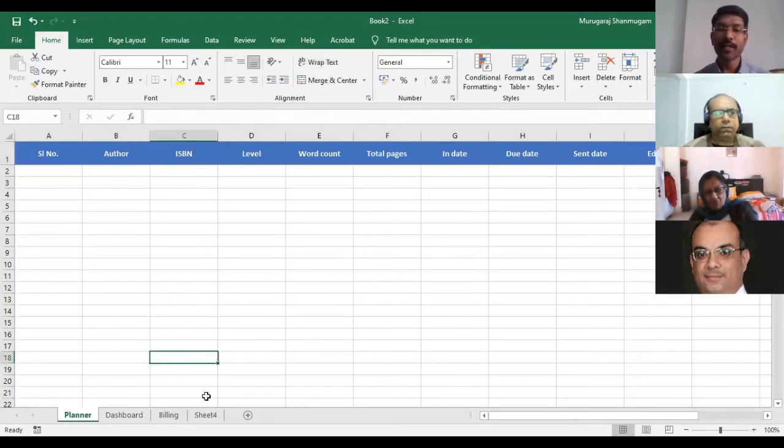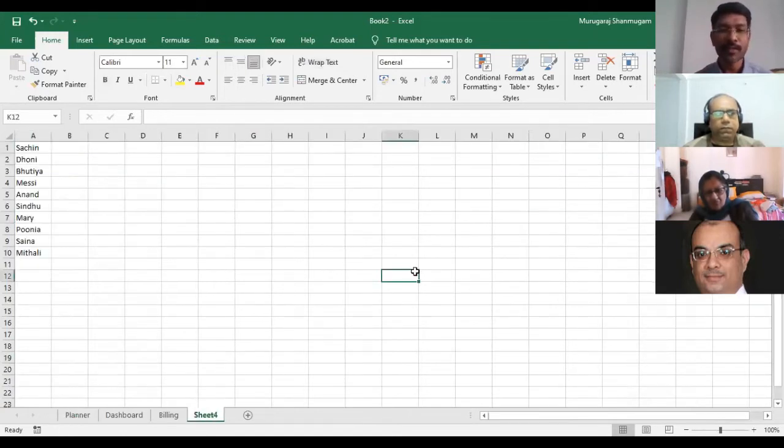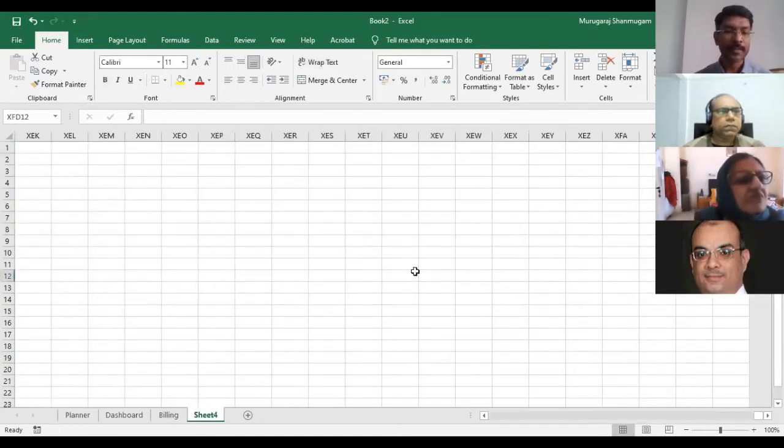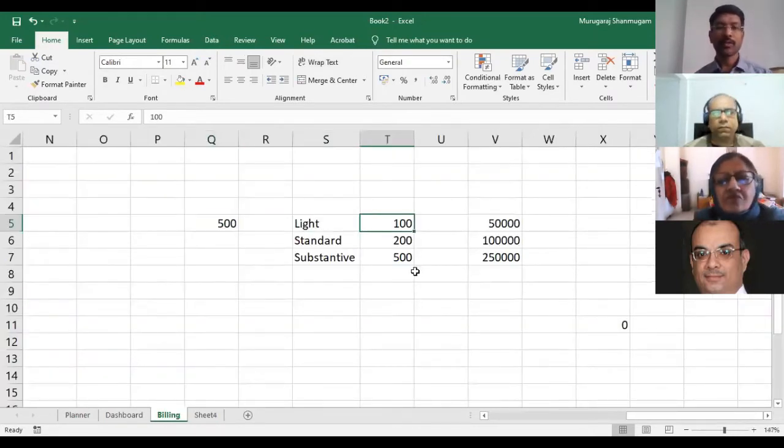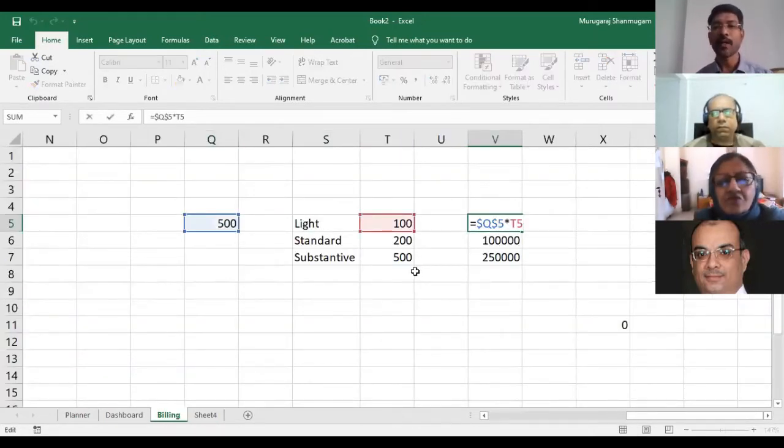And before I do that, as Chakrapani asked that question, I wanted to answer that. We have added a dollar before Q and a dollar before 5, right? This is a two-way absolute referencing. I'm just coining the term, I don't know whether it exists, which means the column and the row are both fixed.